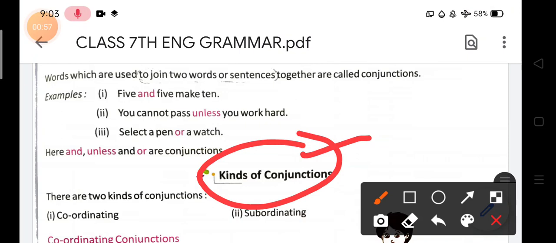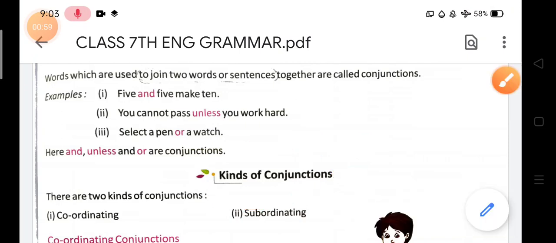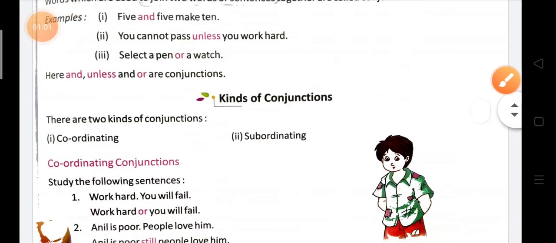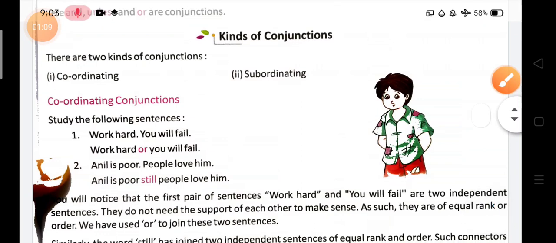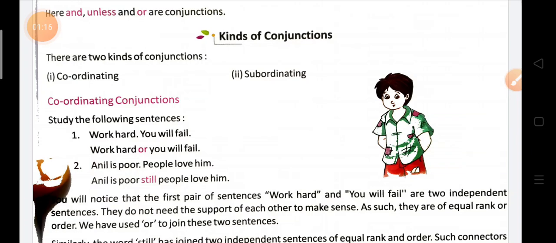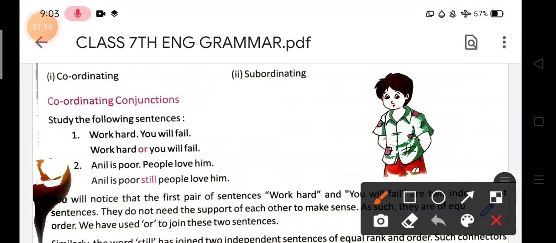Okay, after that I have taught you about the two kinds of conjunction, as you can see on your screen: coordinating and subordinating. We discussed the coordinating conjunctions in detail in the previous class. What is the main thing you should understand in the coordinating conjunction? You have seen that we join two sentences or two words. As you can see in the first example, work hard or you will fail.